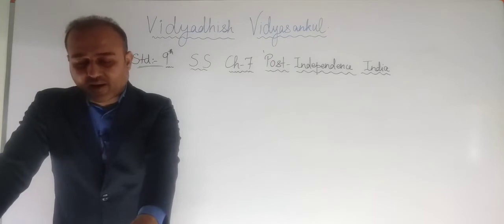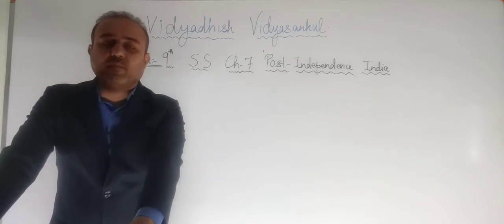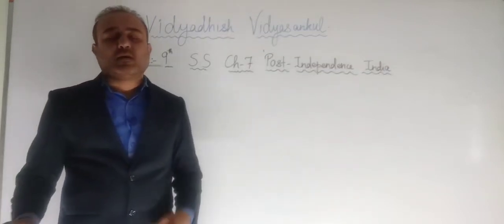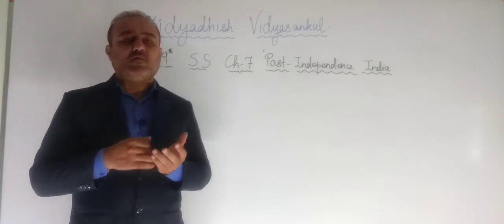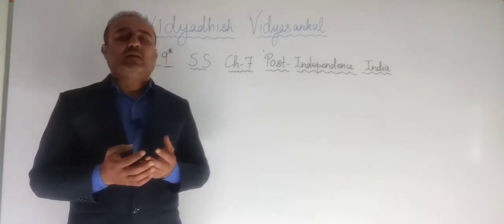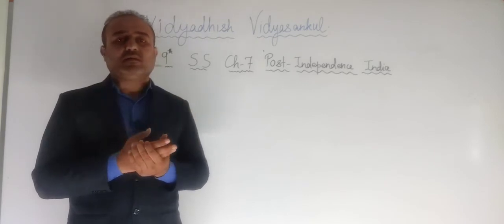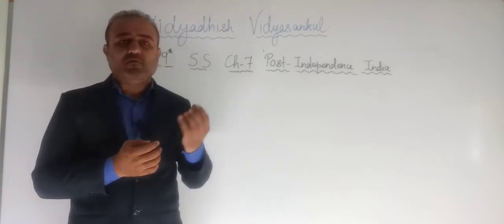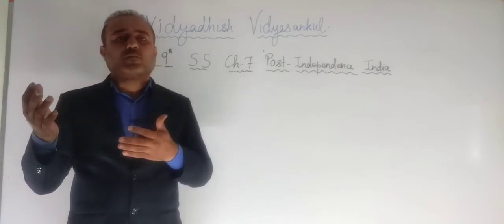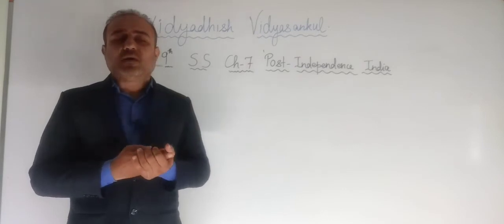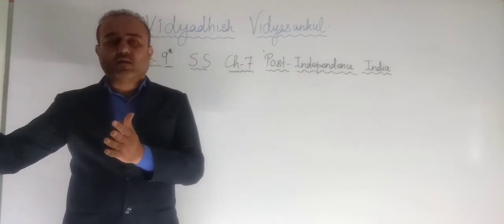After independence, the Planning Commission was formed for social and economic development of India. Right? If India as a whole wants to progress, then all the states, all the union territories, even a small village, should equally progress, equally develop, and only then can the country, India as a whole, develop further.